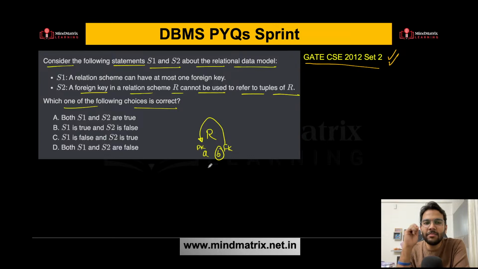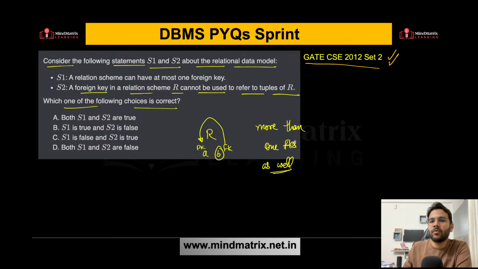Abhas is saying option D, Samyadeep is saying option D, okay. S1 says a relation scheme can have at most one foreign key, but it is possible that we can have more than one foreign key in a relation.